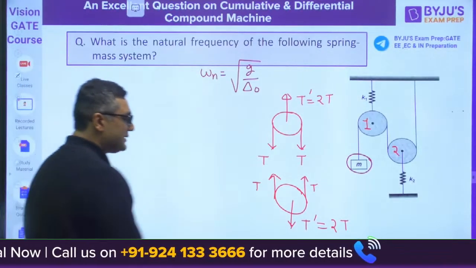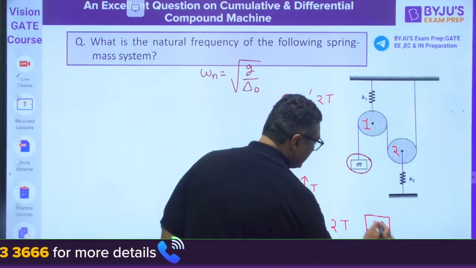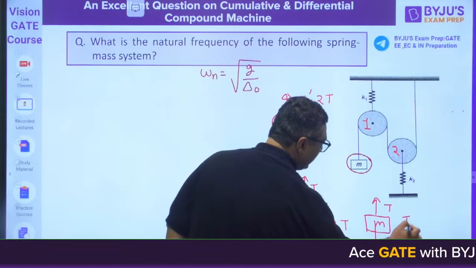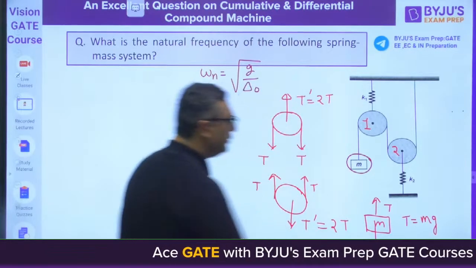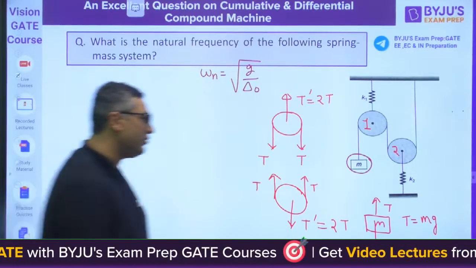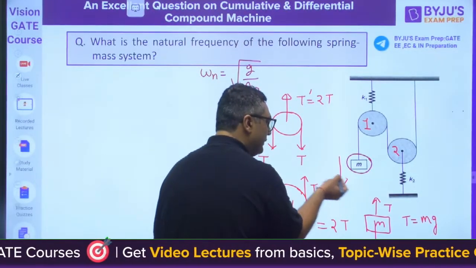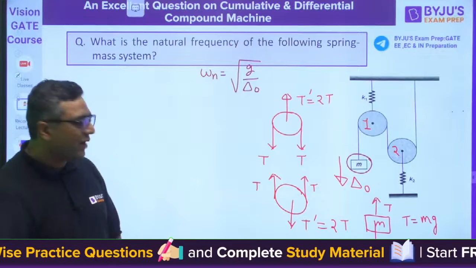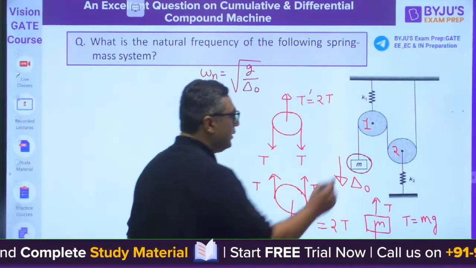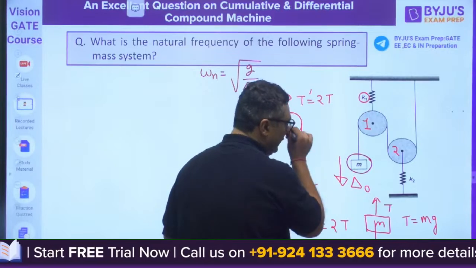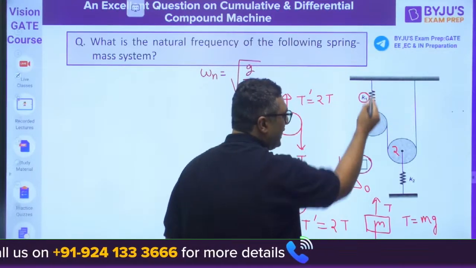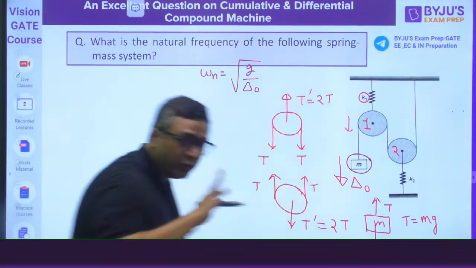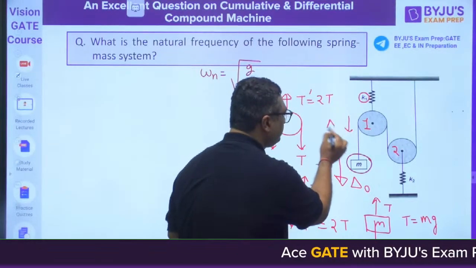Then my dear, if you see the mass equilibrium, mass has tension upward, mg downward for equilibrium. So we can say T is equal to mg. But we need to find out the natural frequency. For that, we will assume that this m is going down. Initial displacement, static deflection of mass is delta naught. So why is it going delta naught down? Because this is the stiffness K1. When this pulley comes in contact with this spring, because of the deflection of spring, let us say, sorry guys, this pulley will be going down by delta 1.